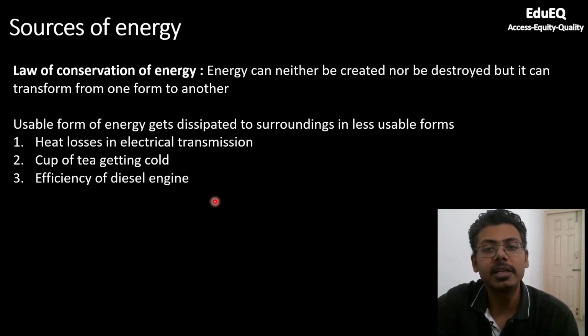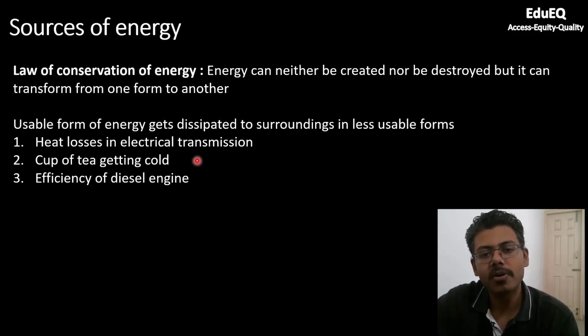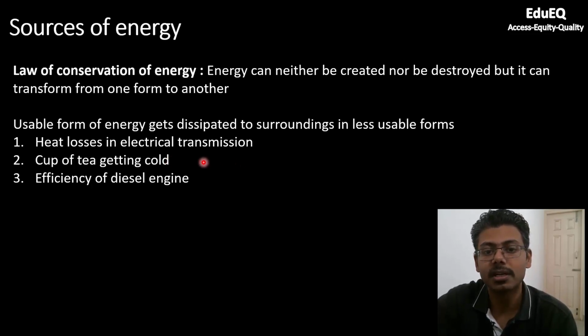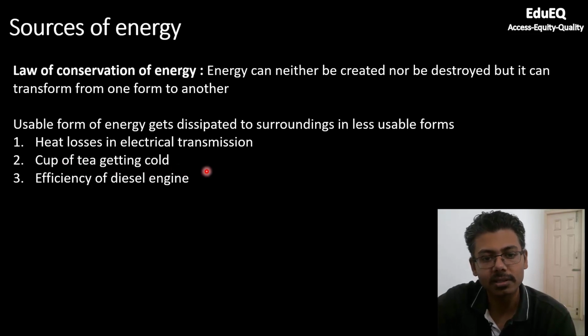Second example is cup of tea getting cold. So if you leave a cup of tea in environment without disturbing it, after some time you will find that tea has become cold. So cup of tea has lost a significant amount of heat energy to the surroundings. Maybe you could have used this heat energy for some other purpose. Maybe you could have used this energy, transform this heat energy to extract some energy out of it, but unfortunately this energy simply gets dissipated into the surroundings.